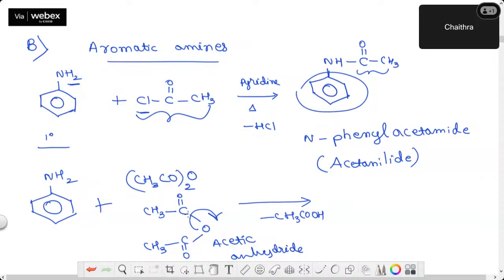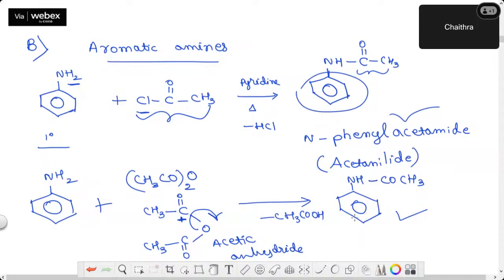Whereas this part, a cation is there, no? That will go and attach to NH. So I'll be getting CO CH3. See, the product is the same only. Whether you take acetyl chloride or acetic anhydride as the acyl derivative, you will be getting N-phenylacetamide or acetanilide as the product.